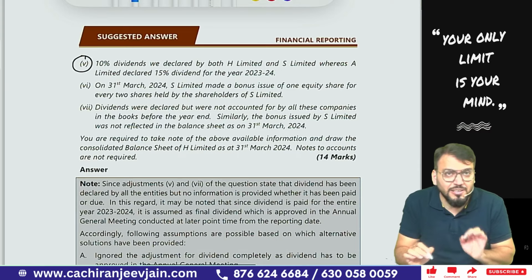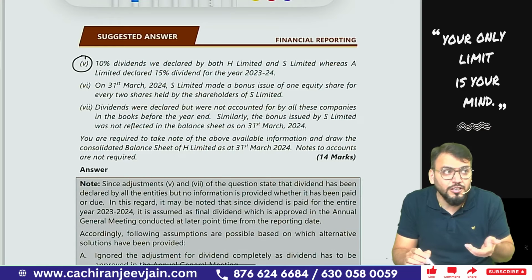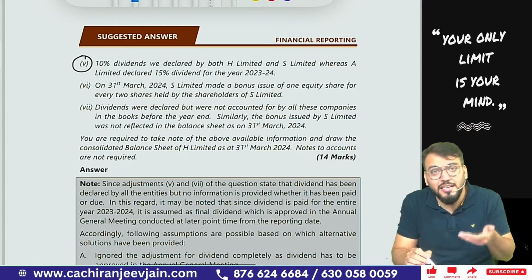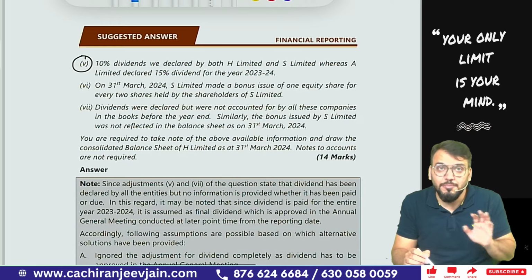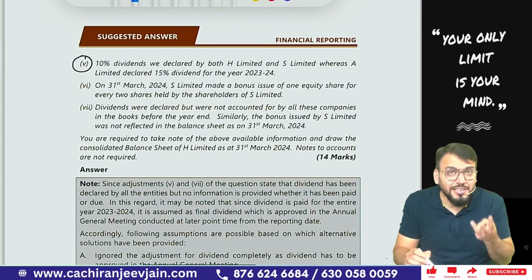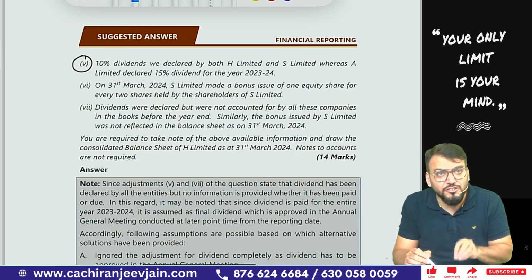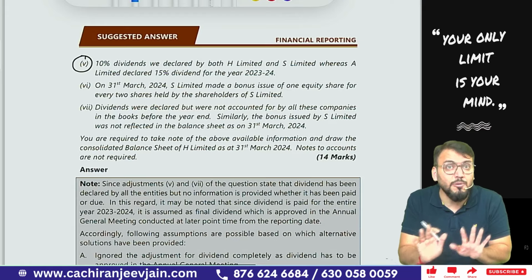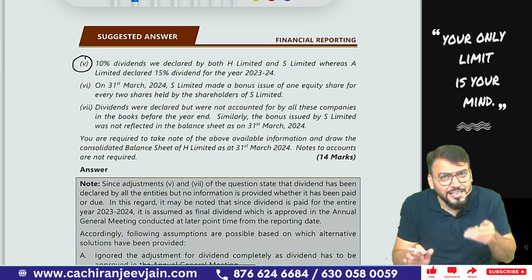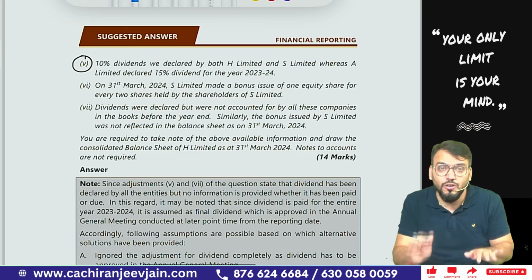Point number 5 was actually a point where a lot of confusion came in the exam. From my point of view, whatever students have done, that assumption has been taken into consideration, and therefore ICAI has given three assumptions for this particular point. From my point of view, three assumptions can be taken by the student in the exam hall, and the same assumptions have been taken by the institute. It means the institute is also clear about the assumptions. So whenever you have doubt, take an assumption, the institute will give marks. Don't leave the question in the exam hall. Got this point? Yes sir.